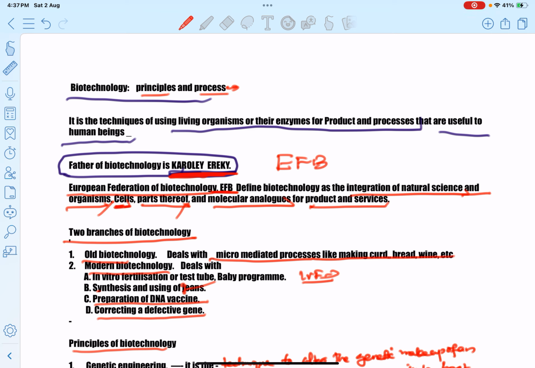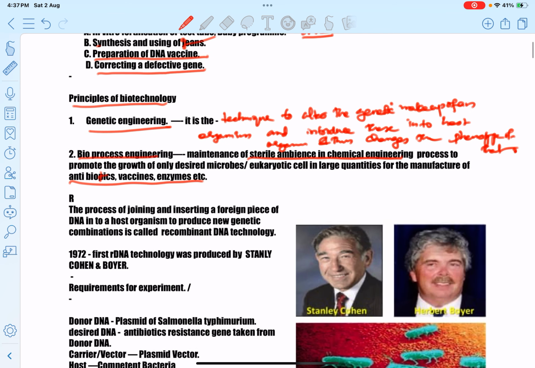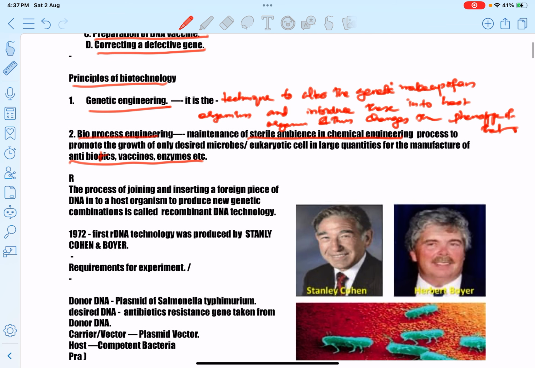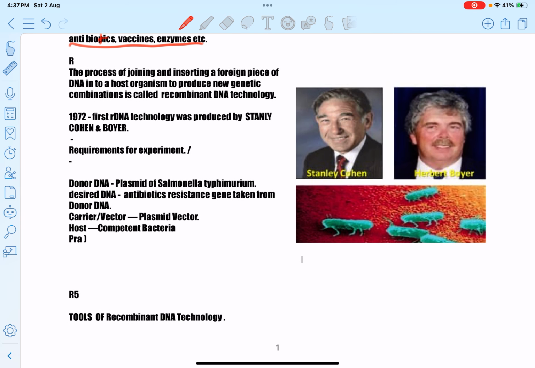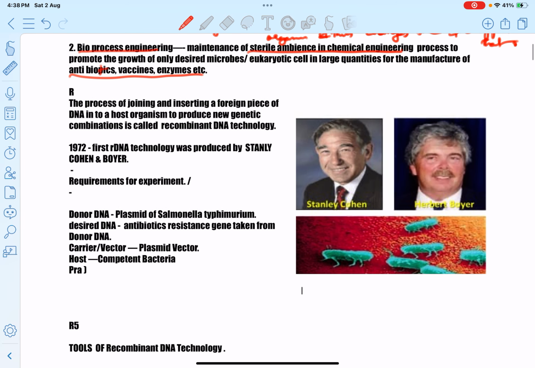The next principle is bioprocess engineering: maintenance of sterile ambience in chemical engineering process to promote the growth of only desired microbes in large quantities. Okay, what's meant by bioprocess engineering? Maintenance of sterile ambience in chemical engineering process to promote the growth of only desired microbes in large quantities for the manufacture of antibiotics, vaccines, etc.